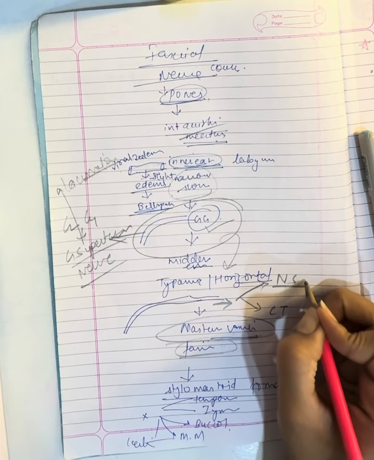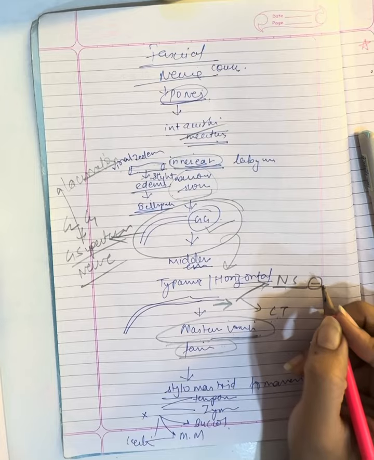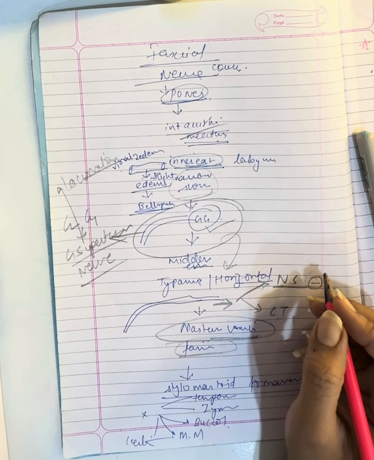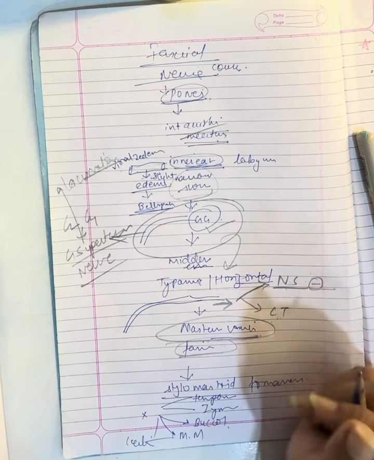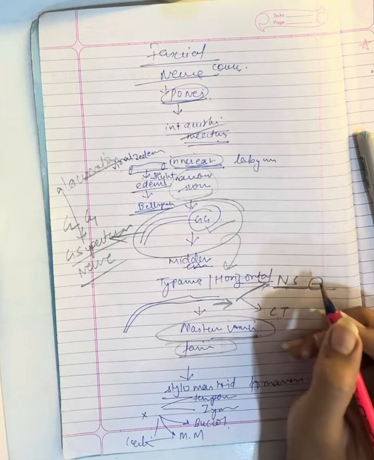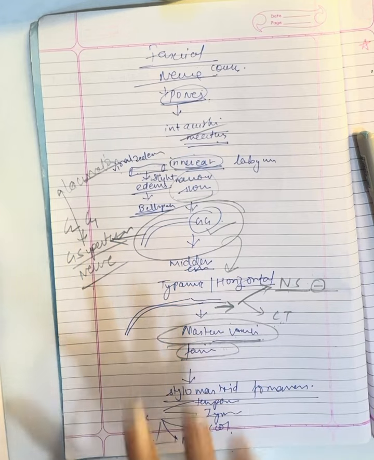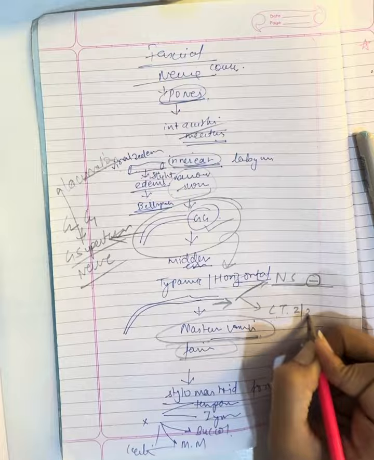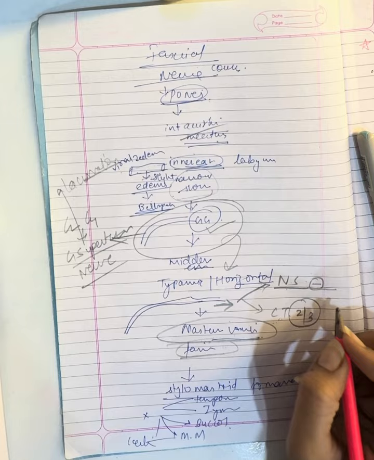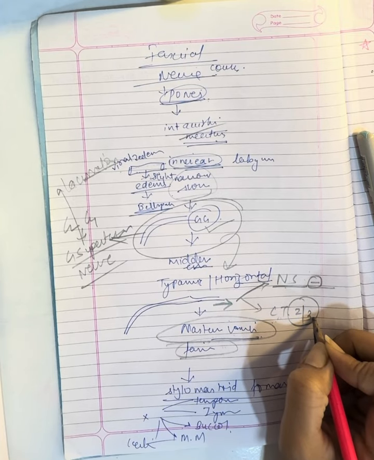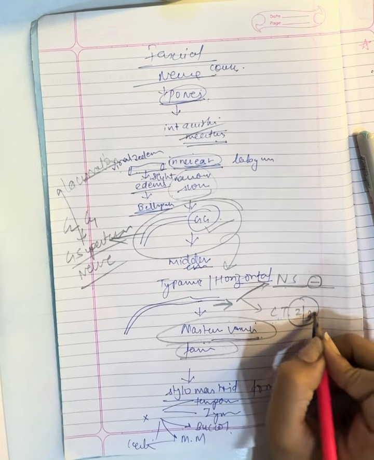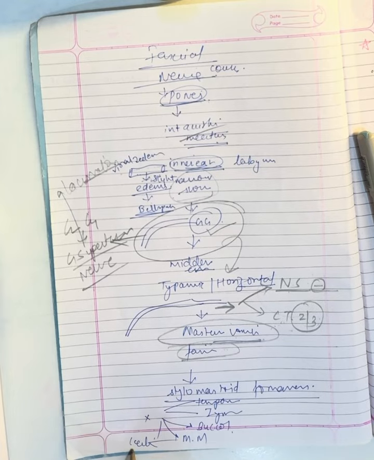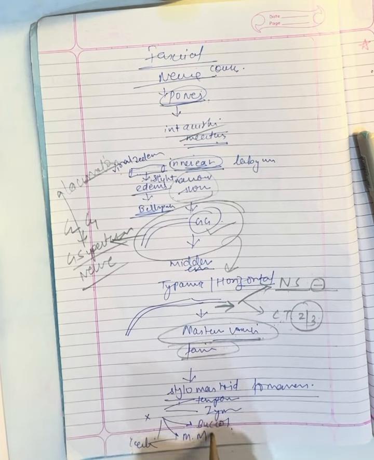So we have nerve to stapedius, which inhibits hyperacusis. That is the phenomenon of damping when we are sitting in a high volume, noise polluting environment. It damps the effect of this high noise in the ear. Then we have chorda tympani. You know it, it supplies taste from the anterior 2/3 of the tongue, and submandibular and sublingual glands are supplied by the chorda tympani. So these 2 branches, and then terminal branches are temporal, zygomatic, buccal, mandibular and cervical.